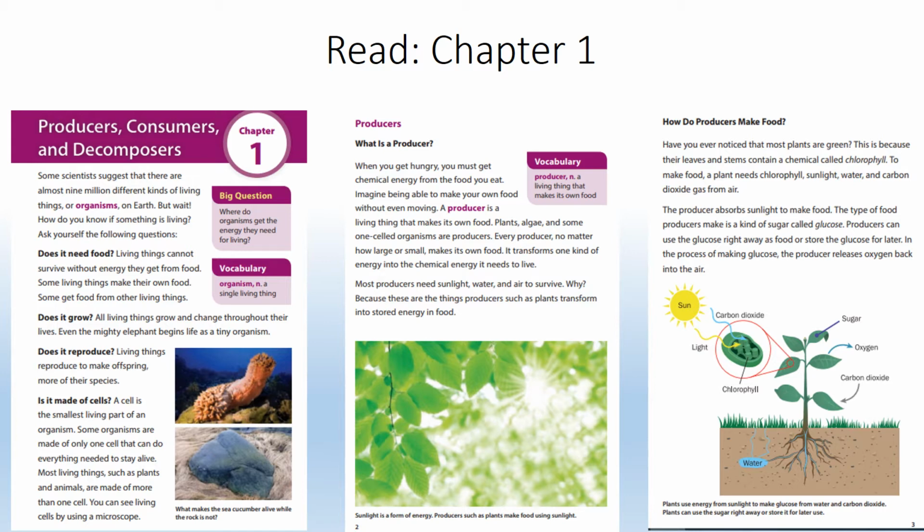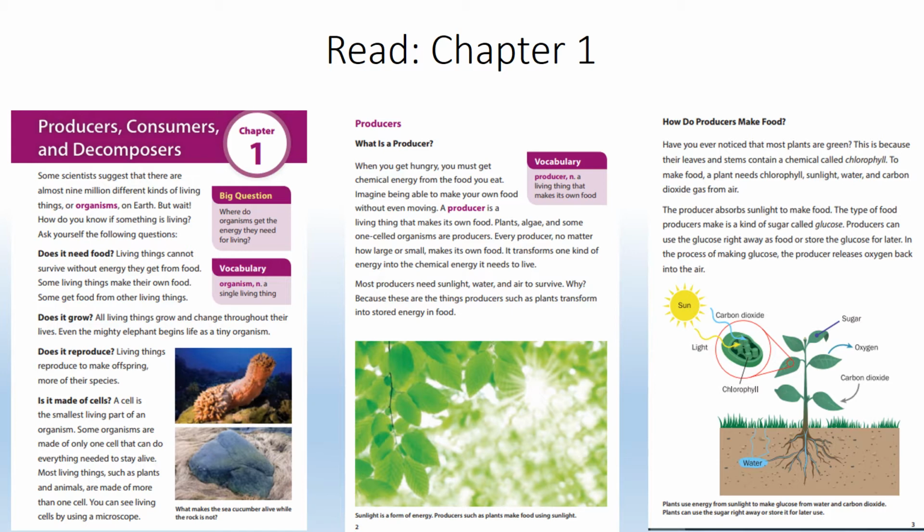Does it reproduce? Living things reproduce to make offspring or more of their species. Is it made of cells? A cell is the smallest living part of an organism. Some organisms are made of only one cell that can do everything needed to stay alive. Most living things, such as plants and animals, are made of more than one cell.